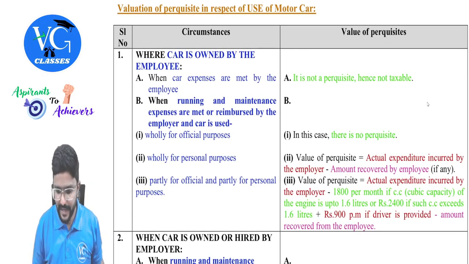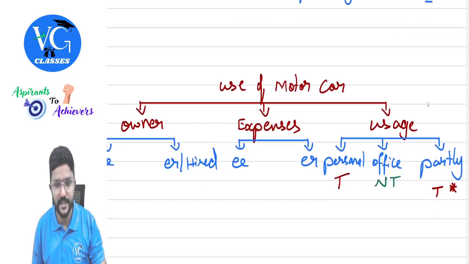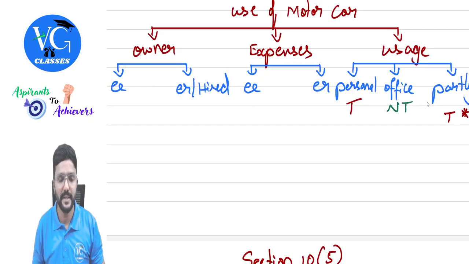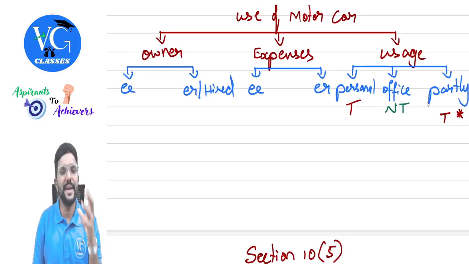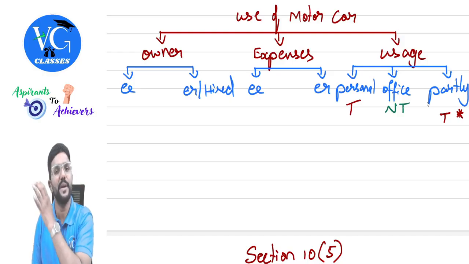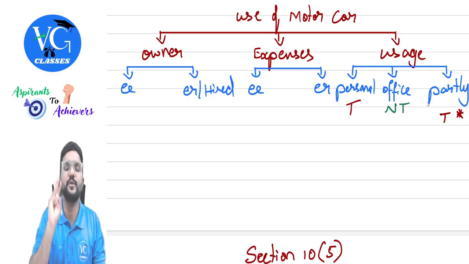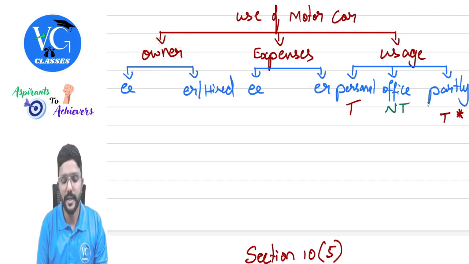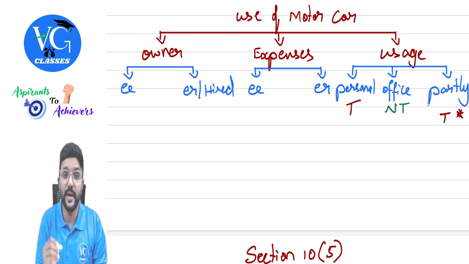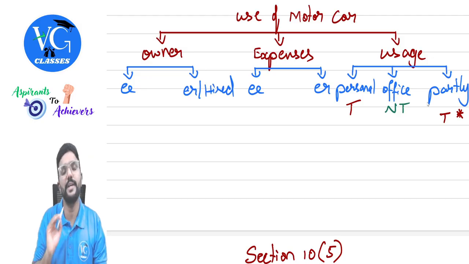Pay attention. Let me try to explain the concept first, what all we have to take care. Then we will go through the provision. Now, when employer has given a motor car to employee to use it, or when employee is using the motor car, three things we have to check. What are those? Who owns the car? Is it owned by employee or employer? Or sometimes employer would have taken it on rent or on hire and give it to employee to use it.